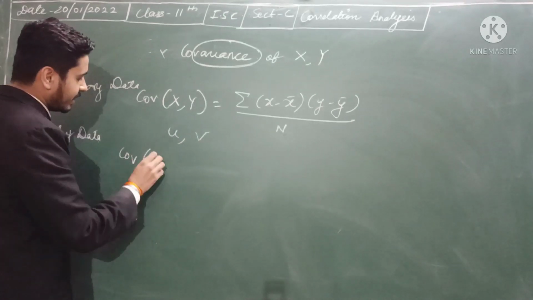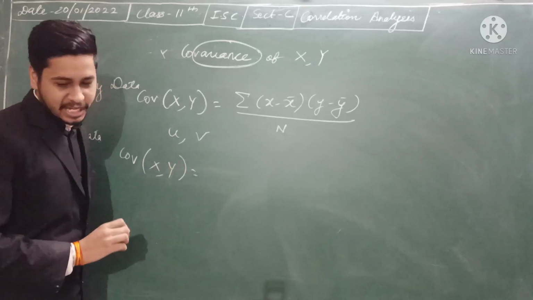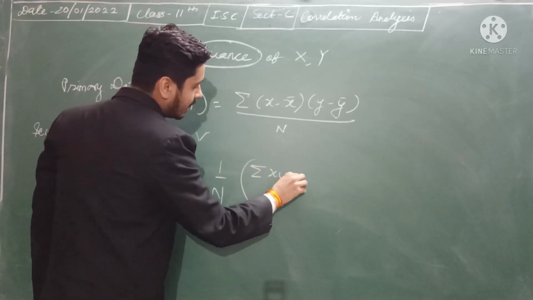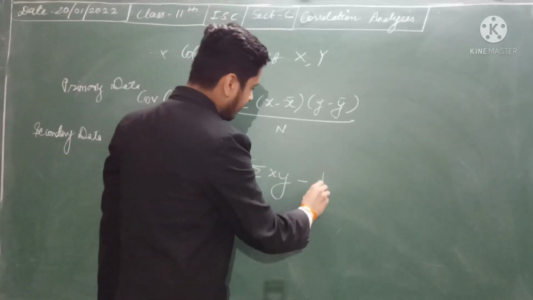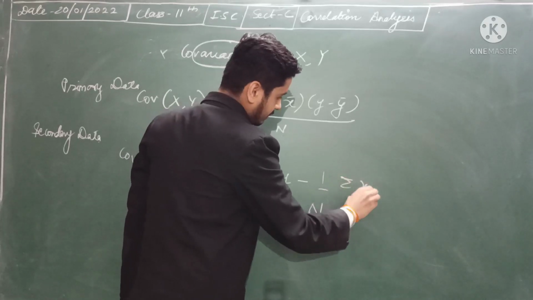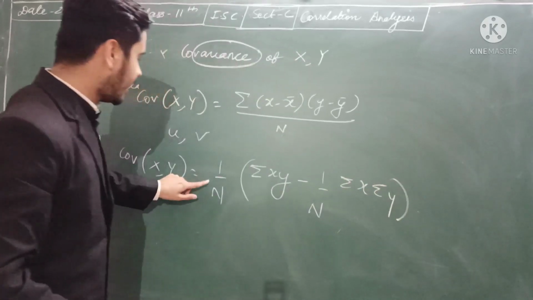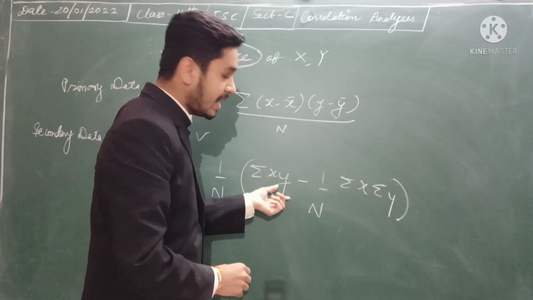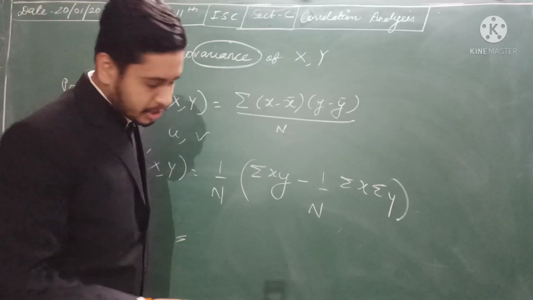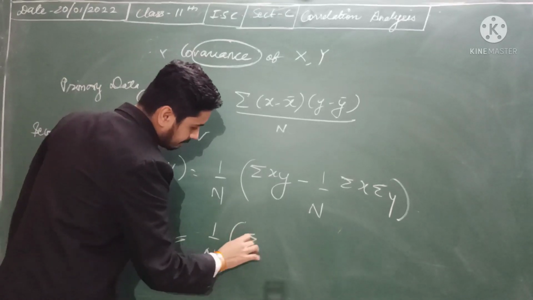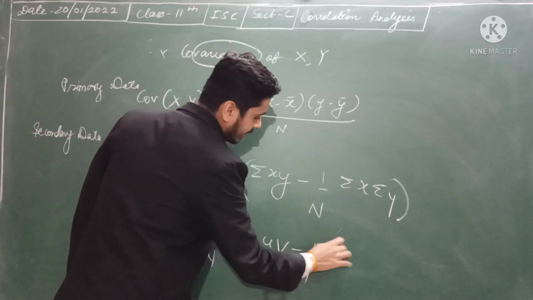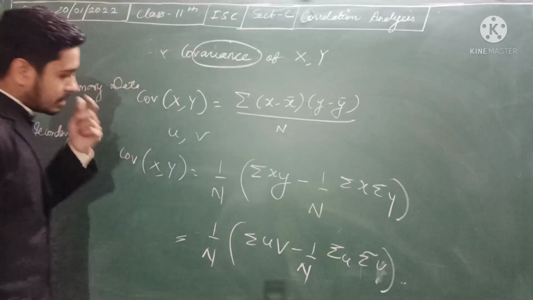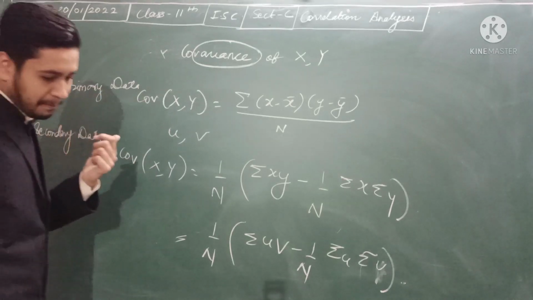So covariance between x and y for that case will be 1 upon n summation of xy minus 1 upon n. First of all, this is for the secondary data, and when you assume, the formula changes. Here in place of x and y, you will write u and v. That is 1 upon n summation of uv minus 1 upon n summation of u and summation of v. Okay, I hope the formula part is clear to you.